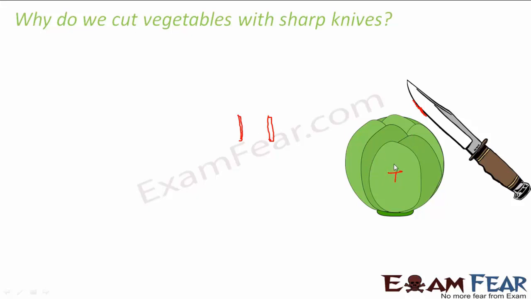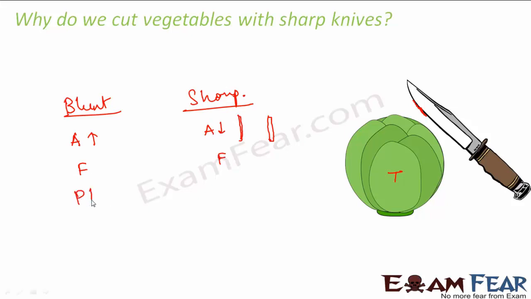But if this target object feels more pressure, it will get cut easily. Correct? So if we compare a blunt knife and a sharp knife, in the blunt knife the area is more, in the sharp knife the area is less. Force is the same in both the cases. So in this case pressure is less, in this case pressure is more. So if pressure is more, the vegetable will get cut easily.